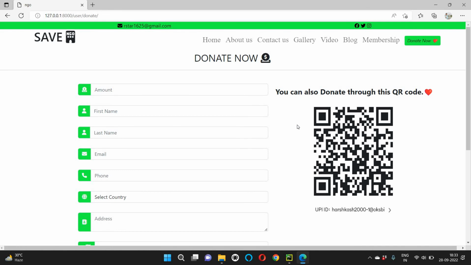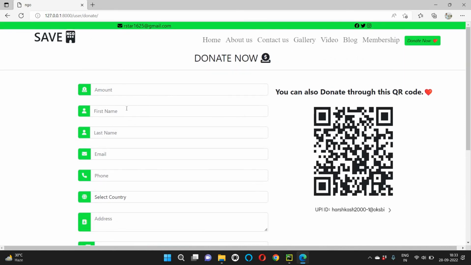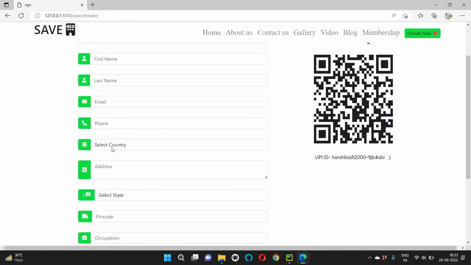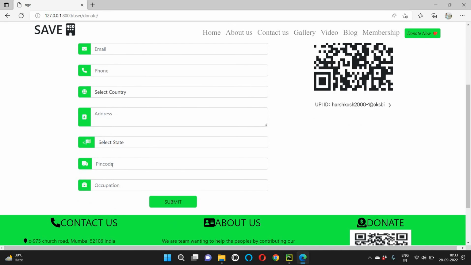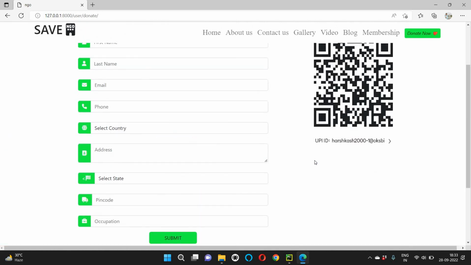Here you can donate to us through this QR code. Also you can donate through this UPI handle. After that payment, you just have to enter the amount which you have donated and your name, your last name, your email address, your phone number, your country, your address, your state, your pin code, your occupation, and just click on submit. After verifying your payment, we will send a receipt to you on your email address.